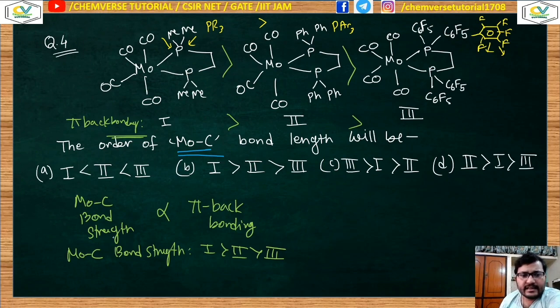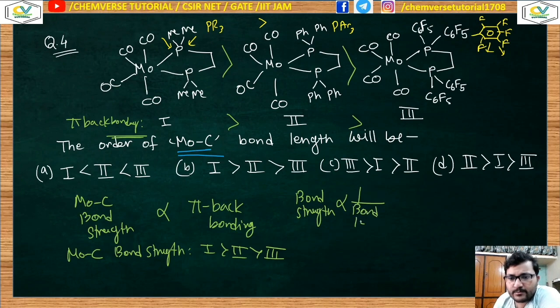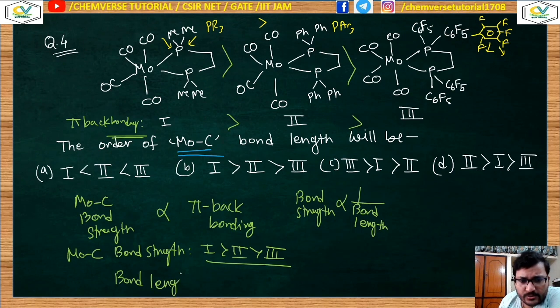Now what I can say is that if the bond strength increases, the bond length decreases. So there is an inverse relationship between bond strength and bond length. Lesser bond length means greater bond strength. Clear? So the bond strength has this order and the bond length will have exactly the opposite order, meaning 1 less than 2 less than 3. This is the order of the bond length.